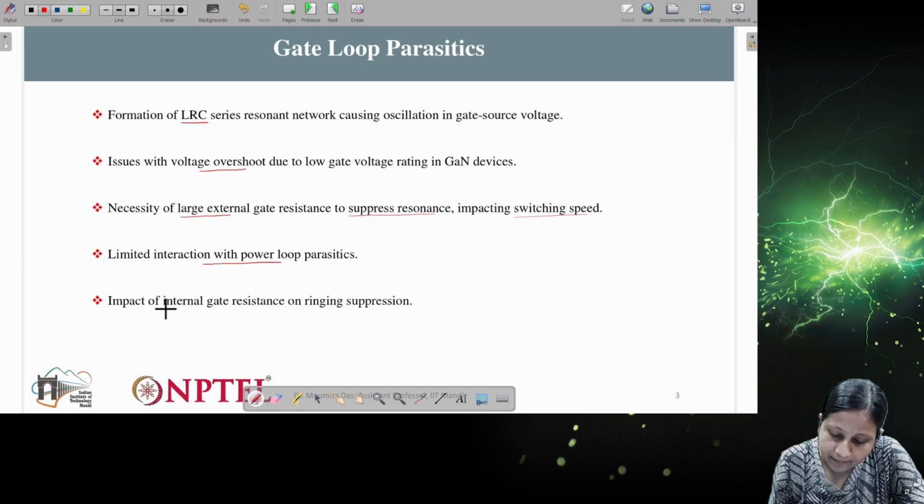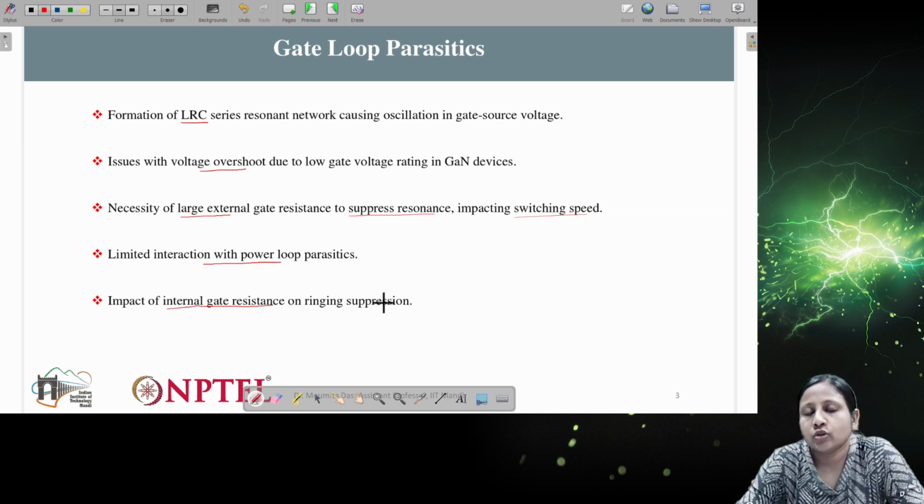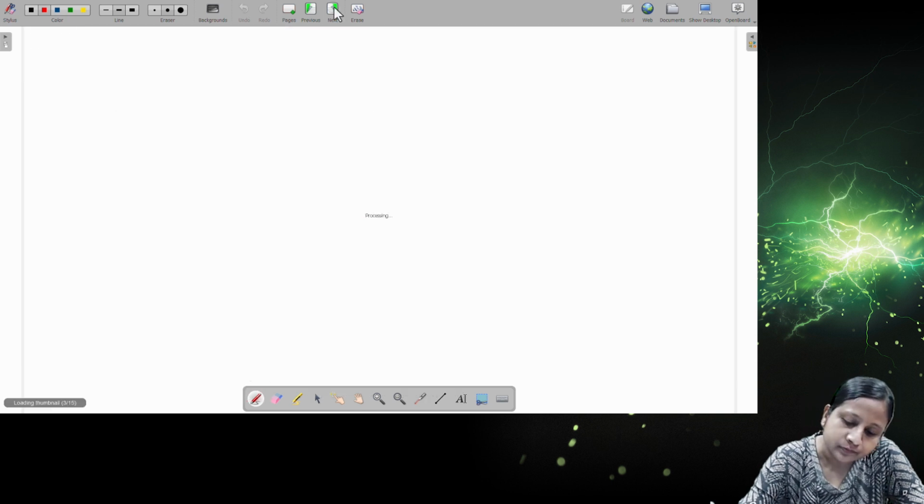Okay. Now impact of internal gate resistance on ringing suppression. So this internal gate resistance also can help to suppress this kind of ringing. So that is also kind of beneficial for the silicon carbide device. It is more, so it is beneficial for the network.